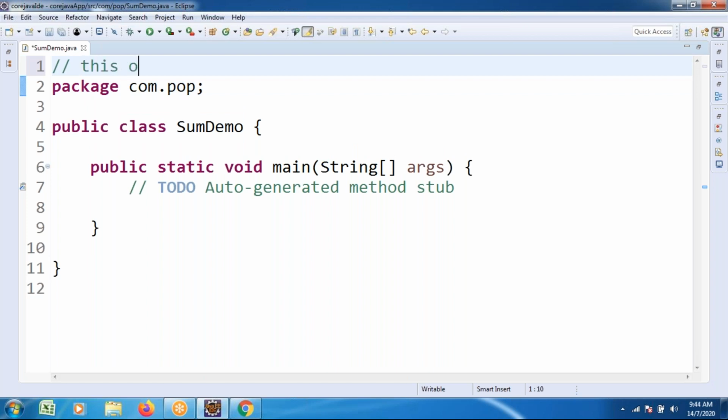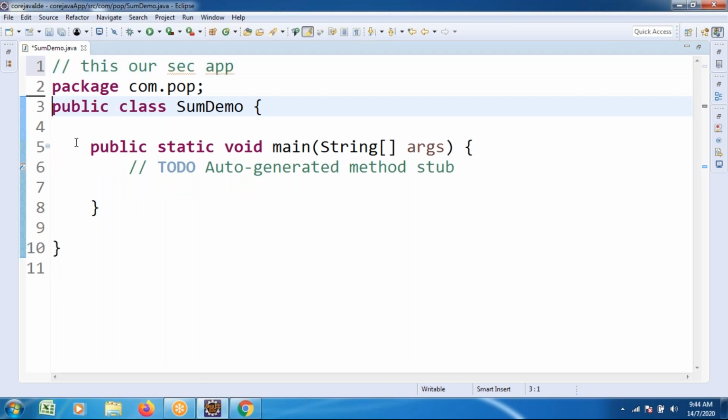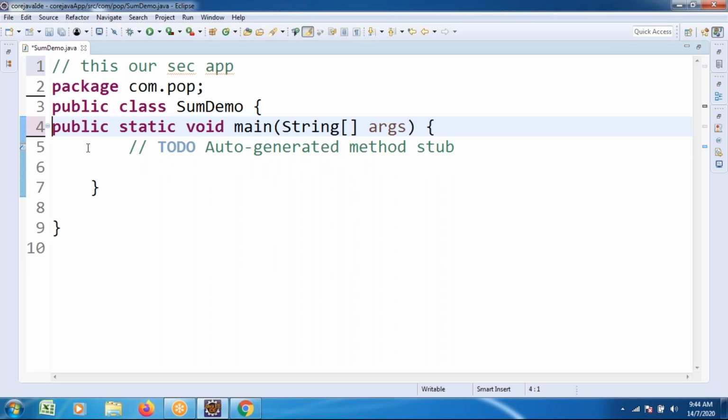This is our second application. For starting the program execution, the main method: public static void main, String[] args.